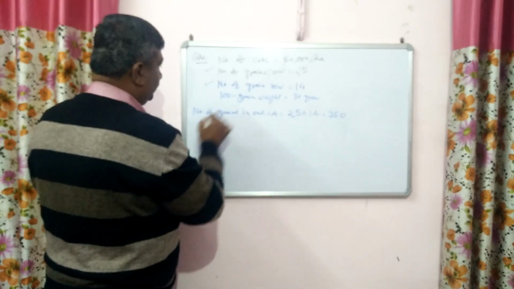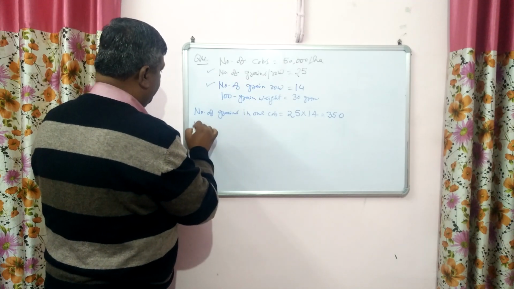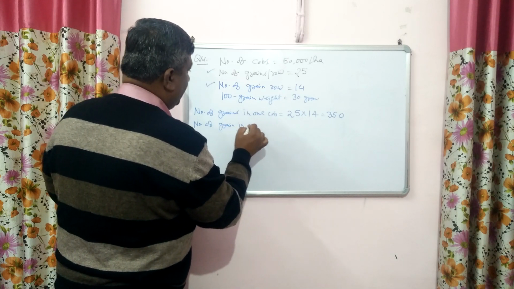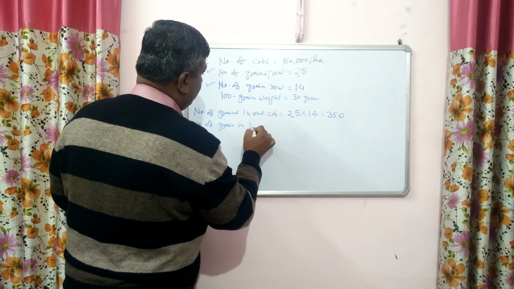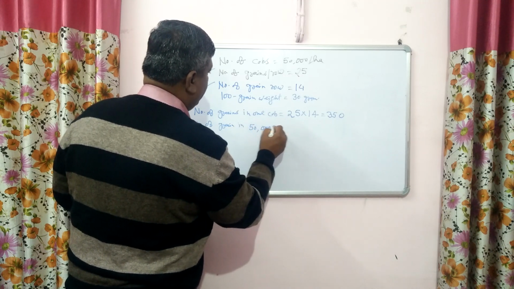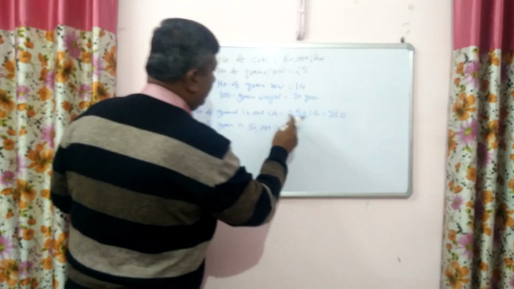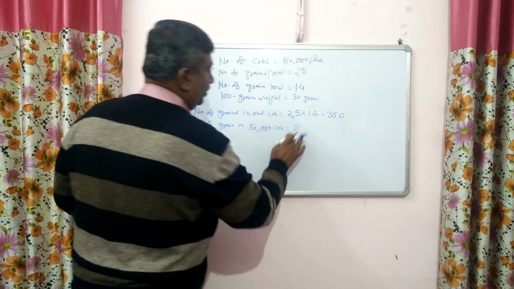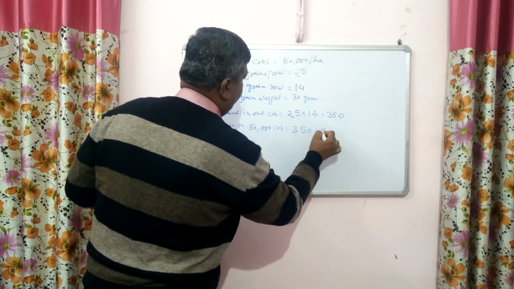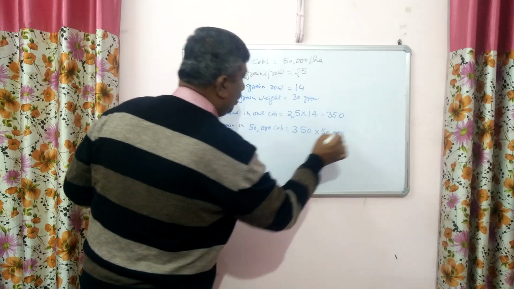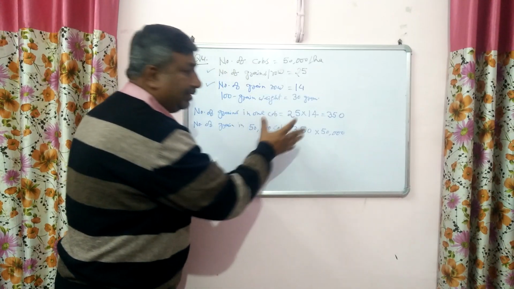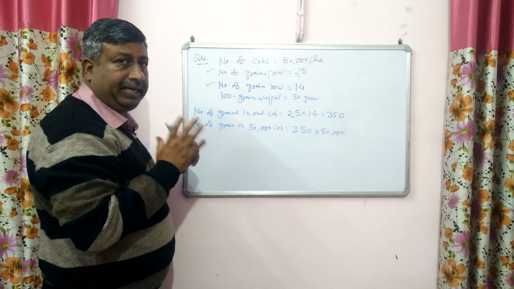So now the number of grains in 1 hectare area: 50,000 cobs. It is a very simple calculation. In 1 cob there are 350, so 350 into 50,000. So these are the number of grains in 1 hectare area. Okay, these are the number, not the weight, and yield is the weight.